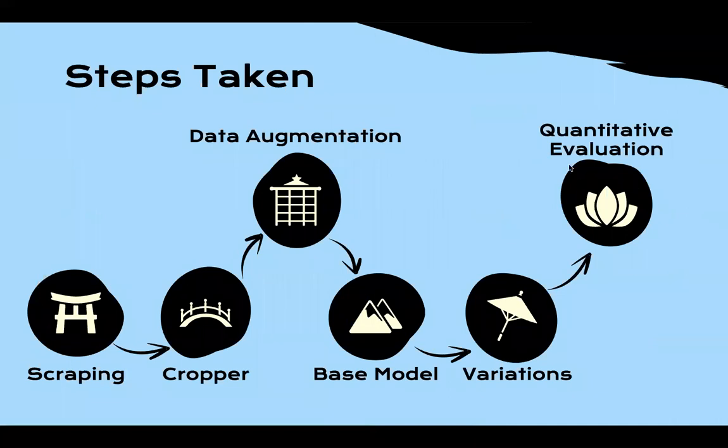So moving on to our progress report. As presented in the previous Milestone 1 presentation, we did scraping in order to obtain our data sets, and then we had to crop these images to only show the faces of the anime characters. We also discussed in detail our base model and variations. But in this milestone, we did data augmentation in order to increase the data set size, and we also embedded some quantitative evaluation that we'll discuss later.